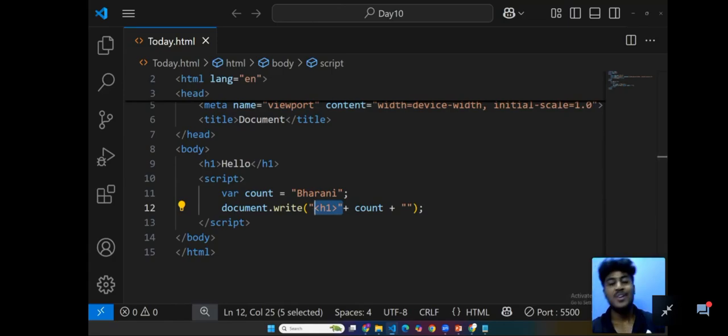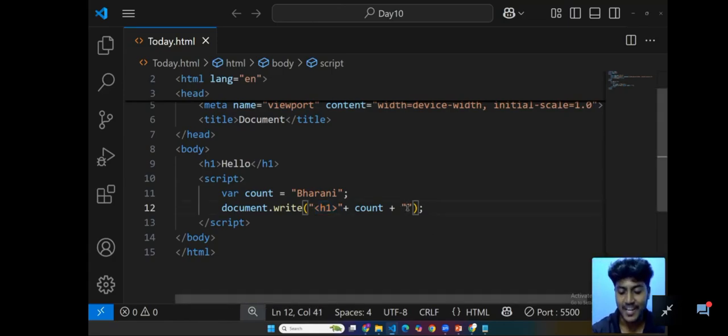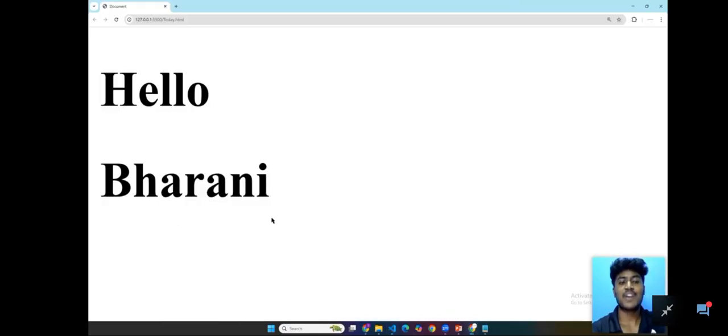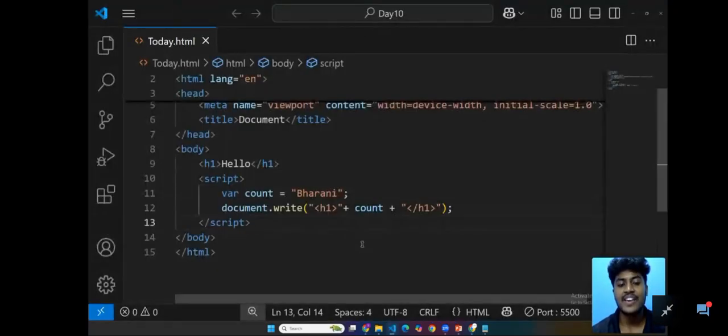Is it clear? Clear means just type wow over the chat box. Same like that, the closing tag. So now we can see Bharani also in the H1 tag. So this is the way we can add strings. H1 opening, then H1 closing, so plus and plus and plus.